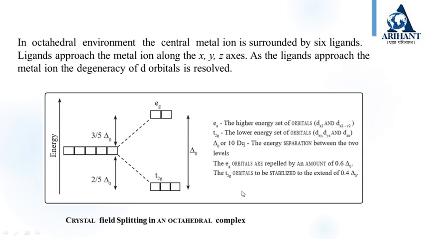In an octahedral environment, the central metal ion is surrounded by 6 ligands. The ligands approach the metal ion along the x, y and z axes. As the ligands approach the metal ion, the degeneracy of d orbitals is resolved. See this diagram of crystal field splitting in octahedral complexes. eg is the higher energy set of orbitals, which are dx²-y² and dz². And t2g is the lower energy set of orbitals, that is dxy, dyz and dxz. And this is delta 0, or you can call it 10 Dq. It is the energy separation between the two levels.